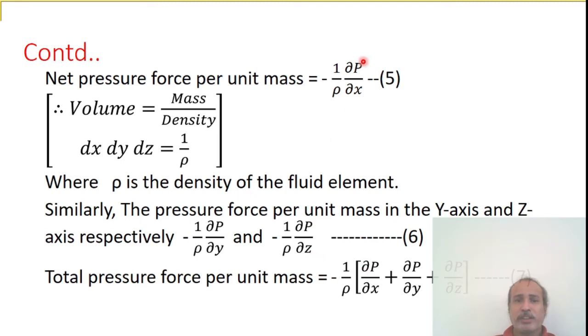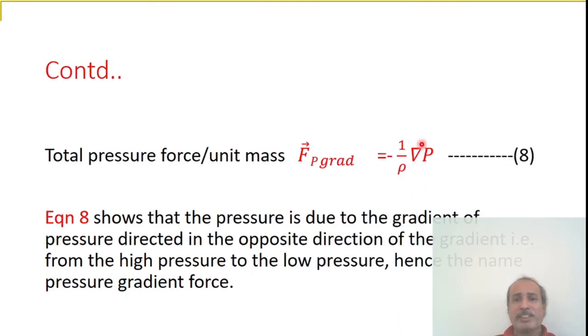In these three terms, minus 1 by rho is common, so taking it outside the bracket, inside the bracket we write dou P by dou x plus dou P by dou y plus dou P by dou z. Call it equation 7. Here we know that dou by dou x plus dou by dou y plus dou by dou z is nothing but the gradient.